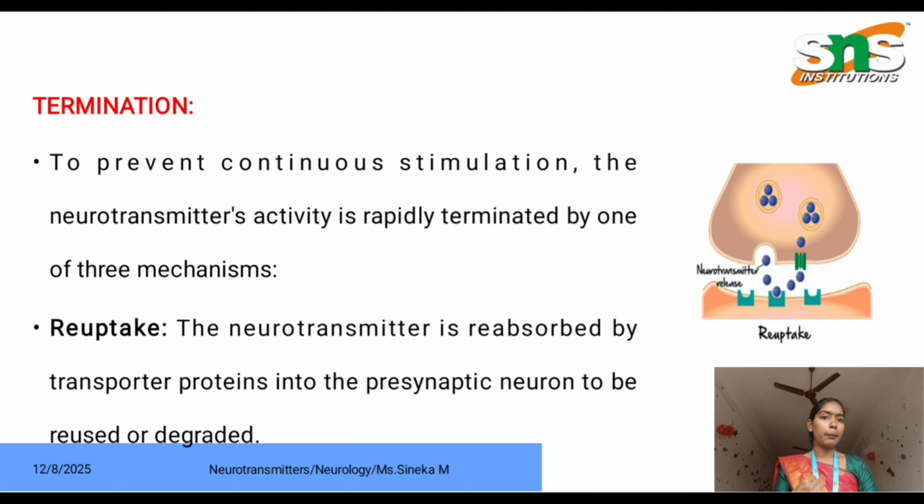First one is reuptake. The neurotransmitter is reabsorbed by a transporter protein into the presynaptic neuron to be reused or degraded. To stop this continuous function, the reuptake process will occur. In this process, the transporter protein will take up the neurotransmitters and absorb them into the presynaptic neuron.